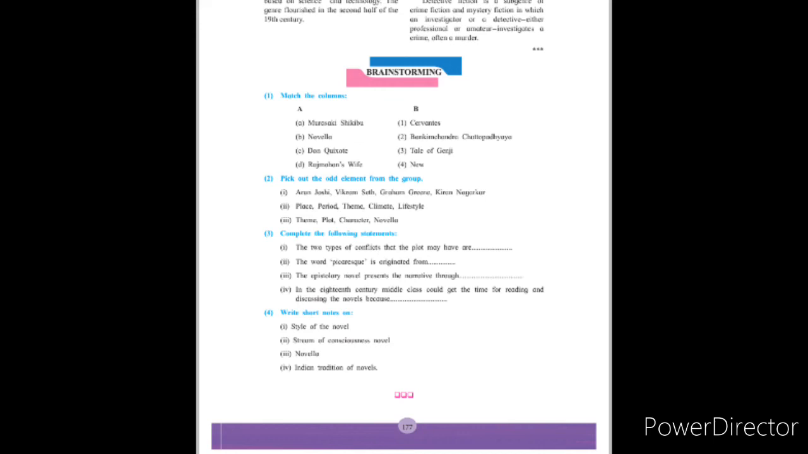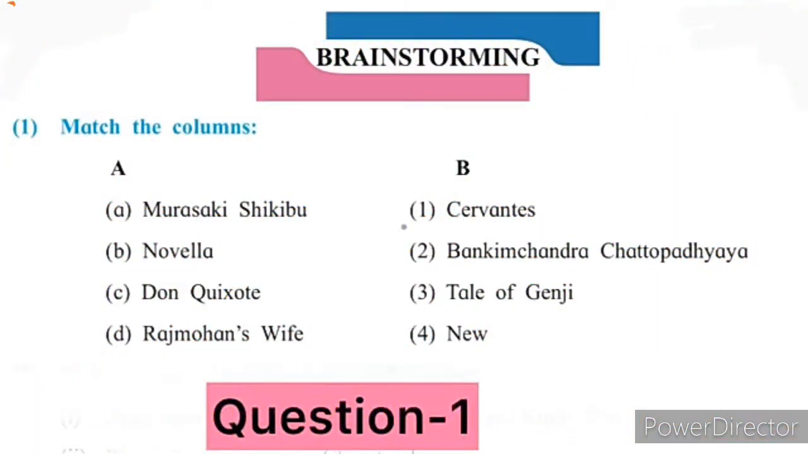So let's solve it. Question number 1. Match the columns. You must remember that in the exam, from 4.1 two questions would be asked. The first question would be objective type, and the second question would be of short note type. The first question would be of 2 marks, and the second question would be of 2 marks. Total from 4.1, 4 marks questions would be asked. First one, match the columns. There are two columns, column A and column B. Can you see it? So let's solve it.